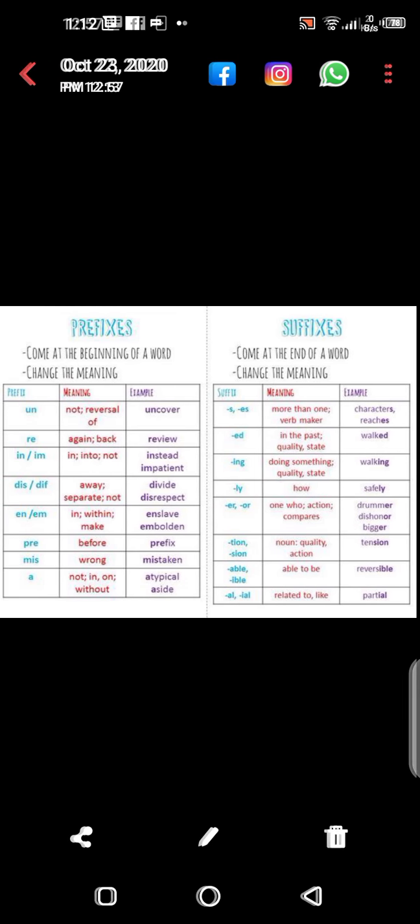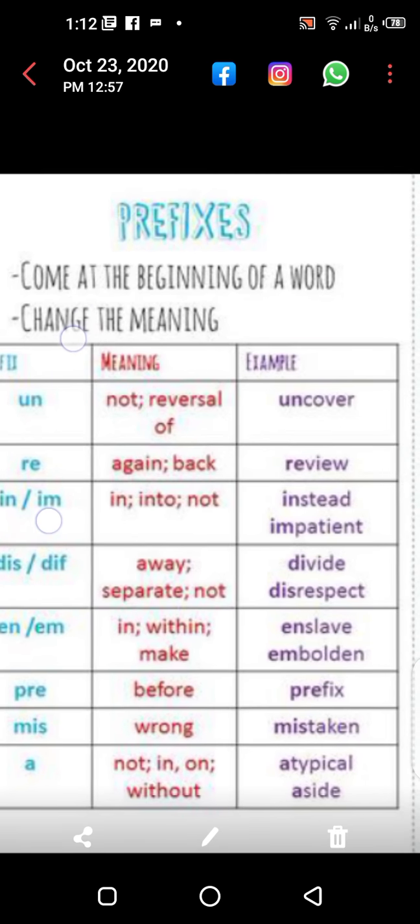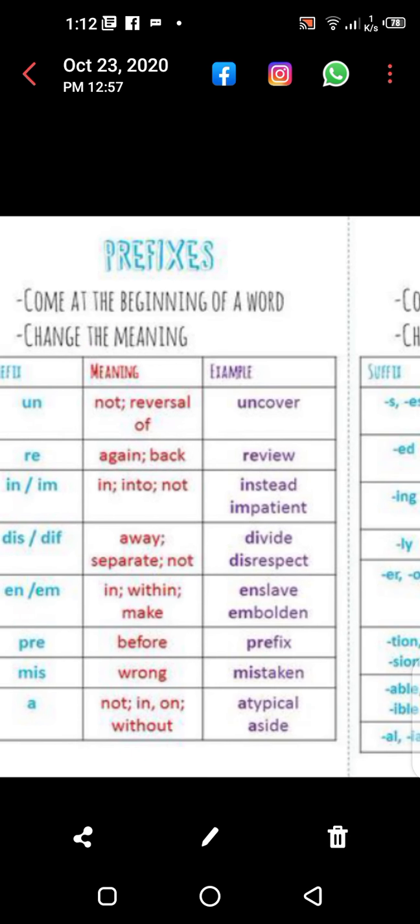And here are some words. Prefix: if we add un to cover, it means it is a prefix and it is added before the beginning of the word. Okay, it becomes uncover. Like view, if we add re to the word, it becomes review, meaning change.